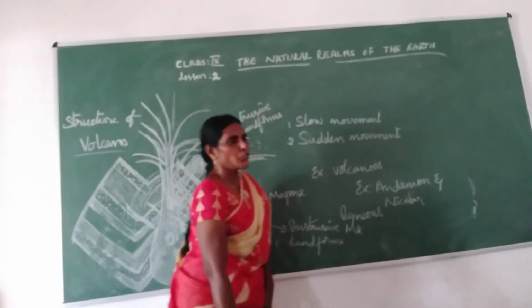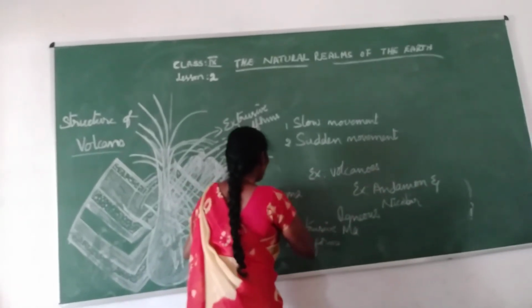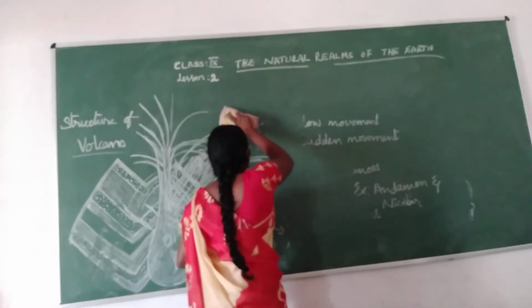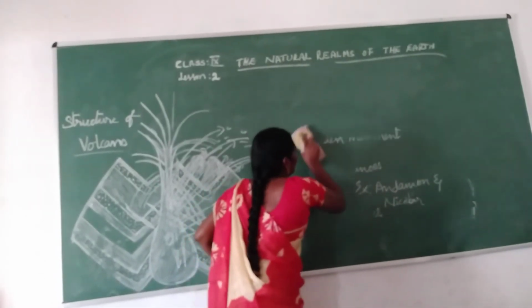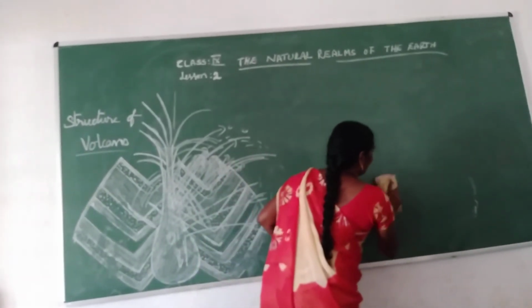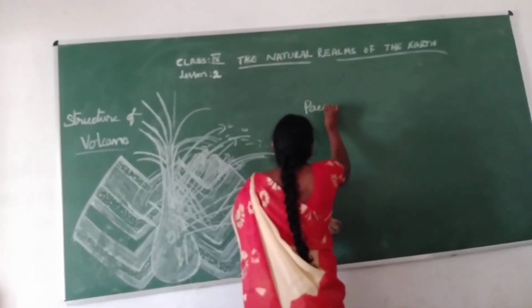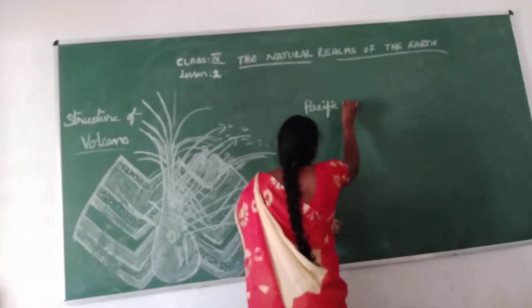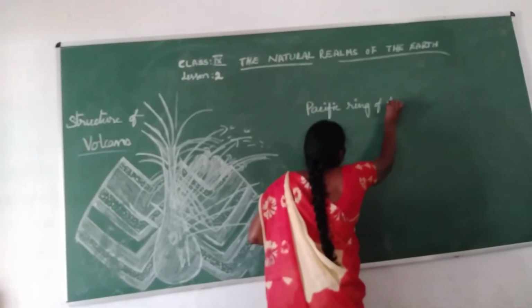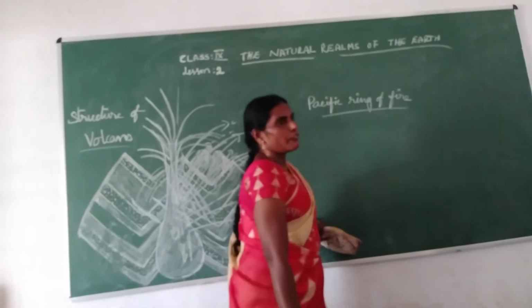Okay, now we are going to learn about the Pacific Ring of Fire. What is this Pacific Ring of Fire?